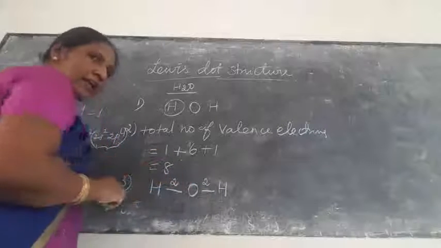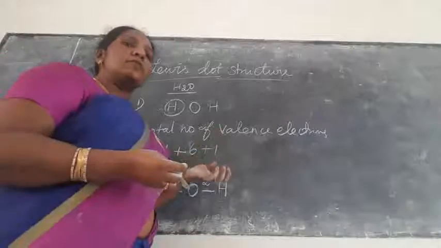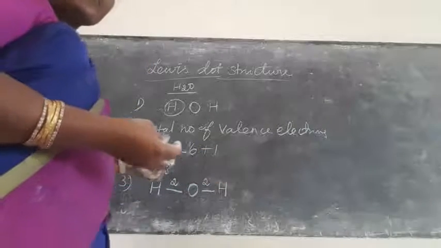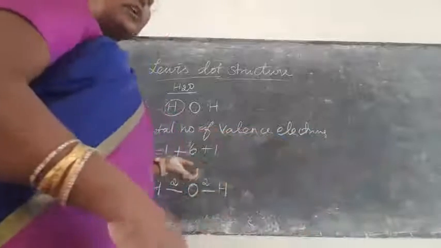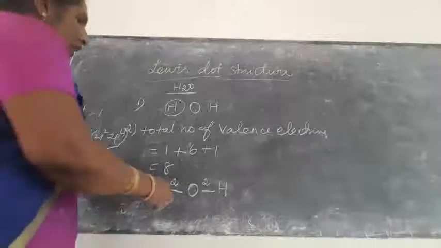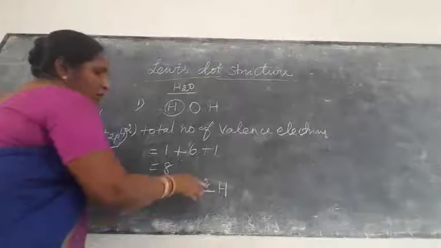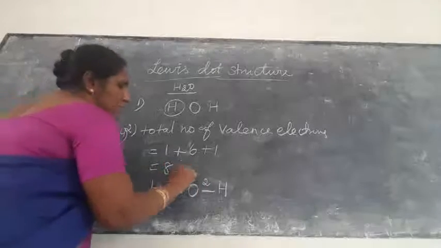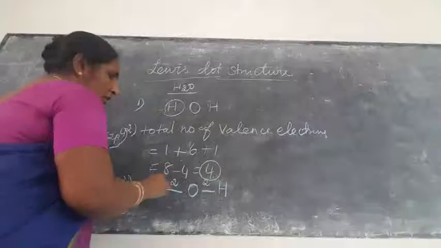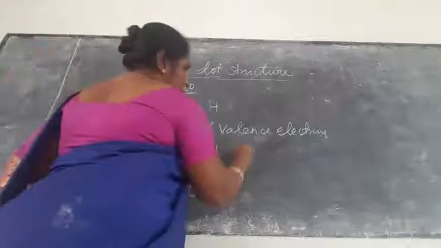So totally how many electrons are distributed? That is 4 electrons distributed. So remaining how many electrons are there? So 8 minus 4 is equal to remaining 4 electrons. So 4 electrons, how to put the 4 electrons? That is the fourth step.